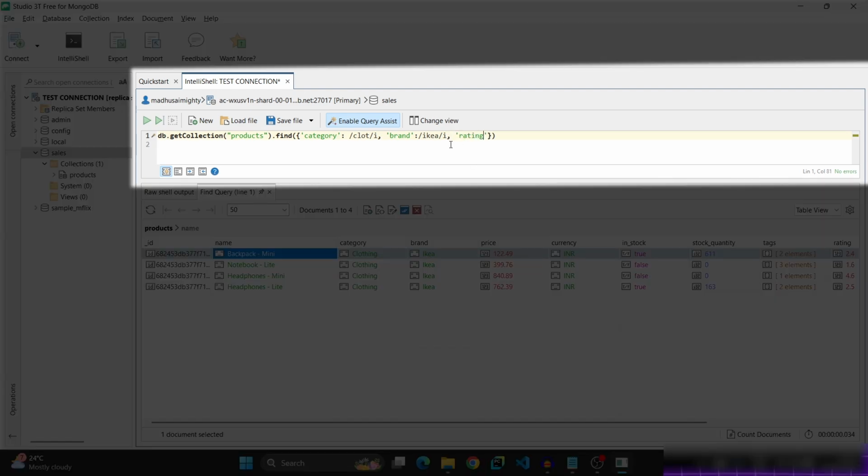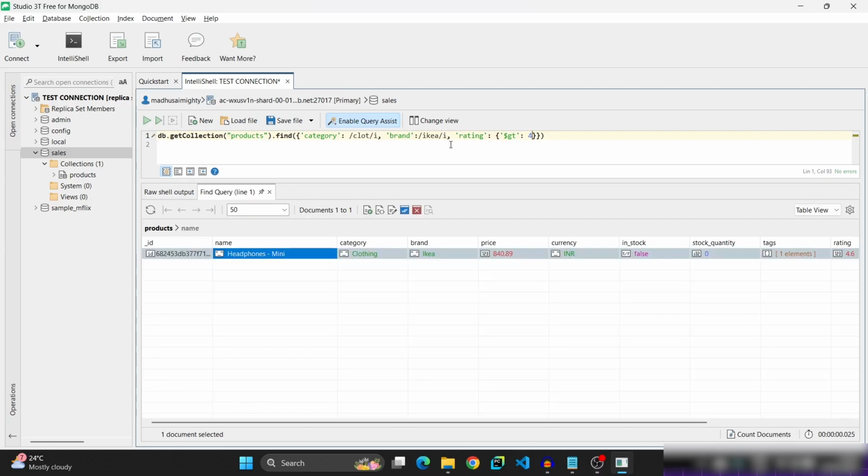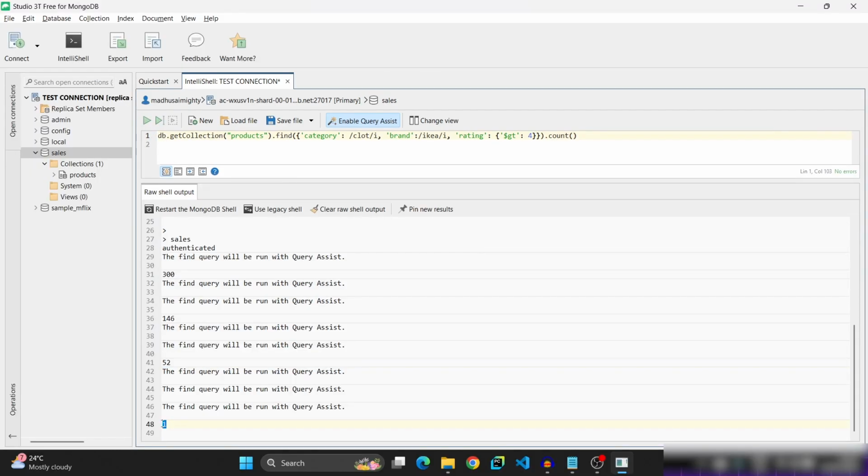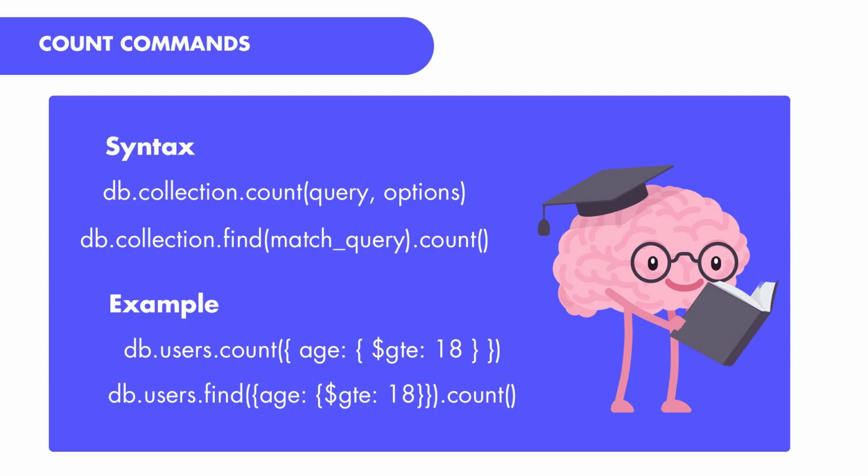And one more thing is having rating greater than 4. So rating object $gt and 4. Control enter. So these are the products which belongs to category clothing, brand IKEA, rating greater than 4, and find the count of them. So there is only one product which belongs to clothing category and brand IKEA having rating greater than 4. So it is how you need to find the count of your required result matching the given condition.